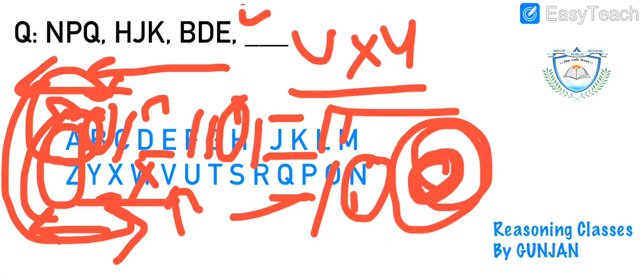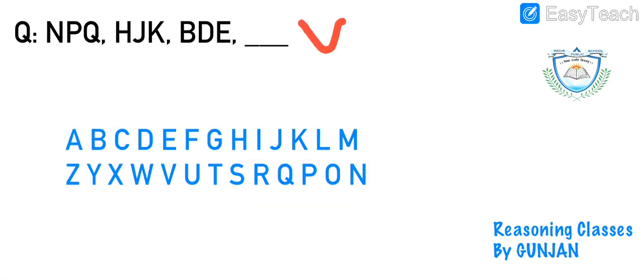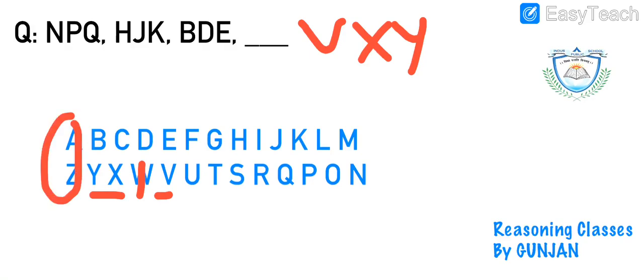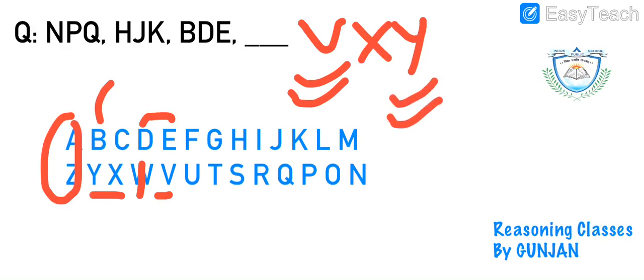This should not be stopped to find out the answer. I hope this question is clear. I will again write it very clearly. The answer is VXY, right? So VXY, skipping two alphabets, it is B, D, E. Are we forming the same pattern? Yes. So this will be our answer. I hope this question is clear to everyone. You just need to continue with that loop only.